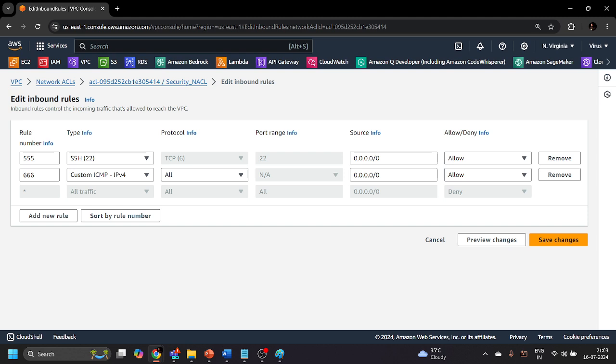Now, the way we have configured this network access control list, the lower rule number will be executed first and the higher rule number will be executed after that. So the lower number is 555, so it will be executed first, and then 666. Then if you add 777 or 888 and provide any type of rule there, they will be followed in order of the lowest number. You just click on the save changes button.